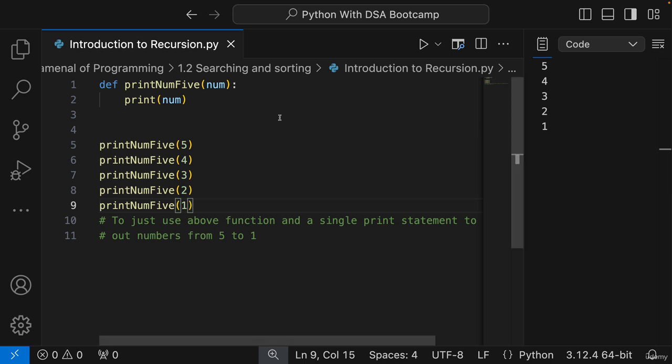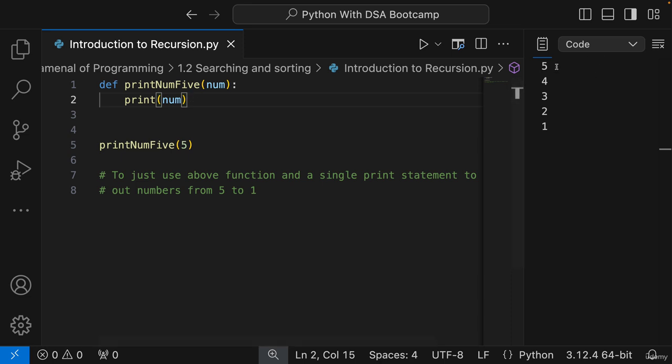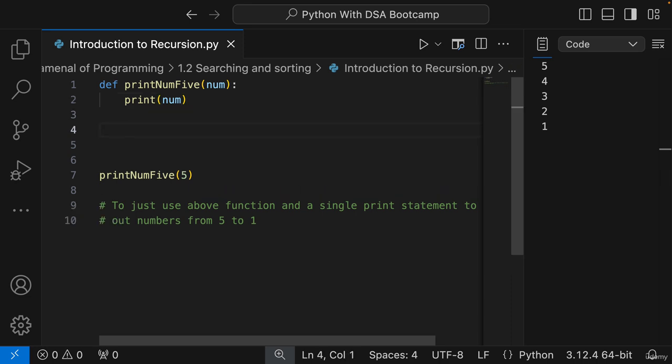But I just want to call this function once. So I just want to call this function once, without changing anything in this function, right? I just want to understand if we can get this output. Great. So maybe you can pause the video and think a little bit on this. The way I would like to do this: you have asked me that I cannot change anything in this function, right? But you have not said that I cannot define a new function. So nowhere I said, hey, don't define a new function.